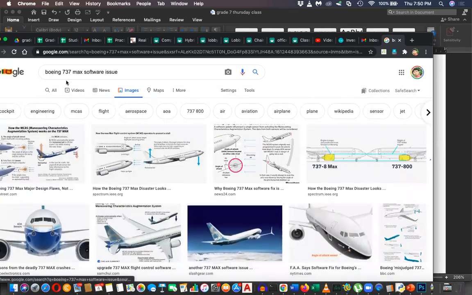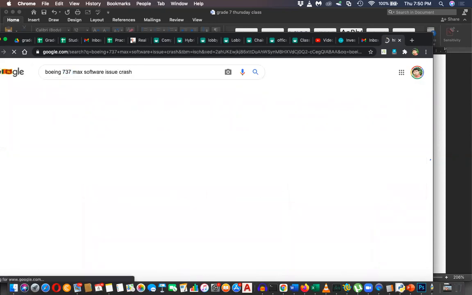Mainly most of the crashes happened with this plane, Boeing 737 Max.